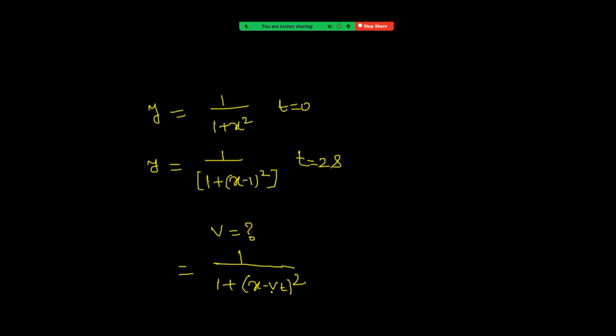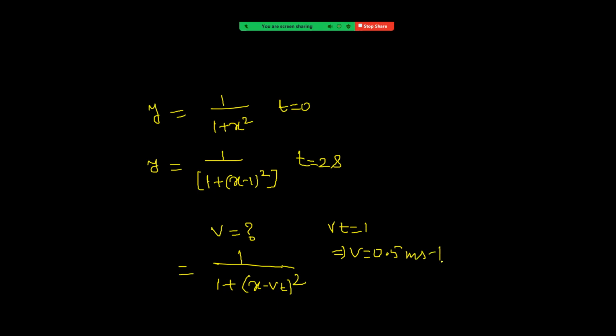So initially at t equal to 0, the vt value is 0. Now the t value is 2, so the vt value is 1. T value 2 seconds. That implies the v value is 0.5 meter per second, right?